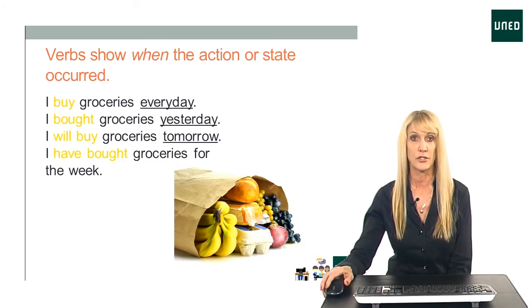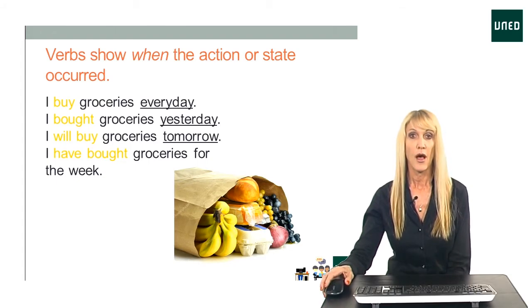Verbs are also used to show when an action occurred. We do this by changing the tense of the verb. So for example, I buy groceries every day. Every day is when this action occurs. On Monday, Tuesday, Wednesday, I buy groceries. It's a regular action. So I use the verb in the present tense. I bought groceries yesterday. So I put the verb in the past. This is something that happened once in the past, not now.